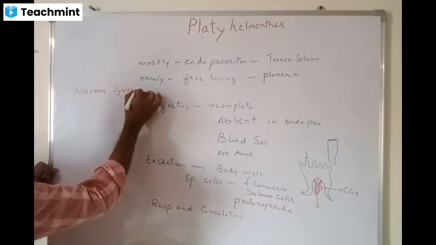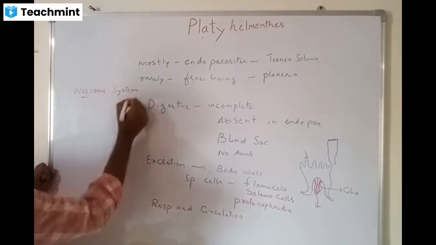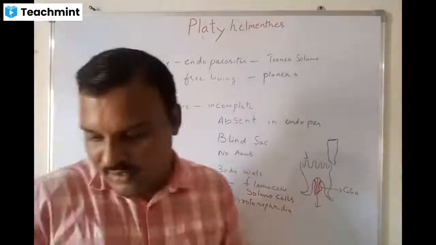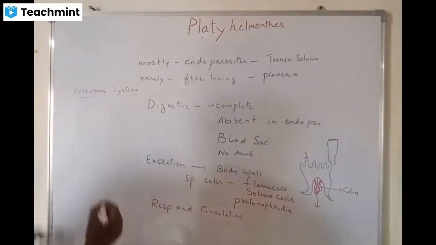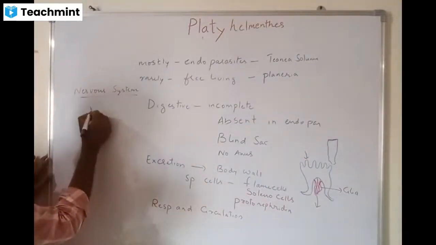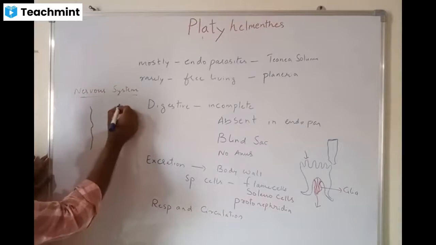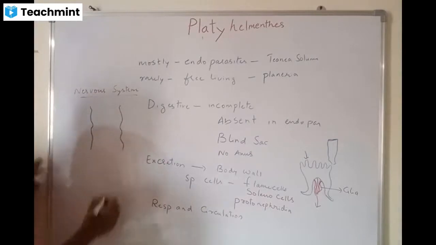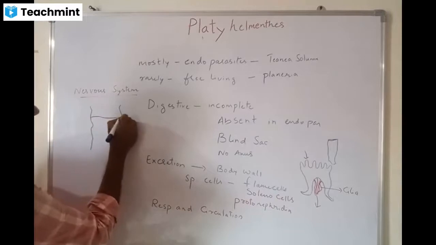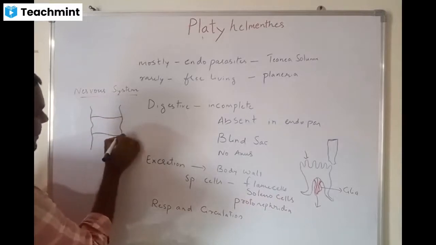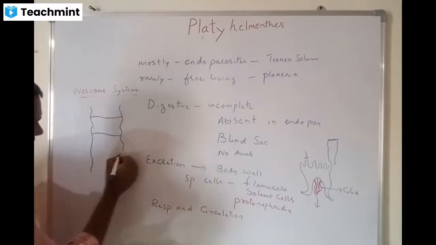Nervous system is moderately developed by the nerve networks. We call it nerve networks with the nerve fibers. These nerve fibers, the longitudinal nerve fibers, are connected with transverse commissures at regular intervals.